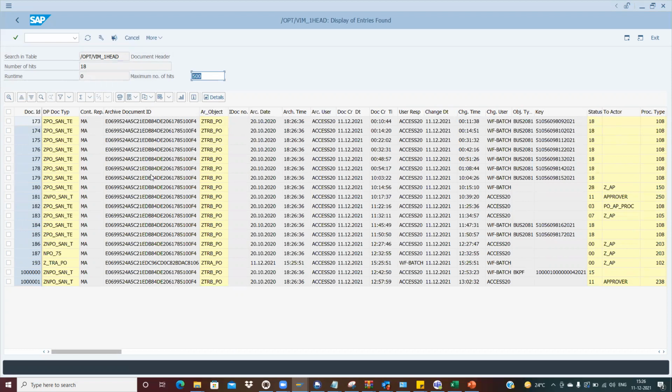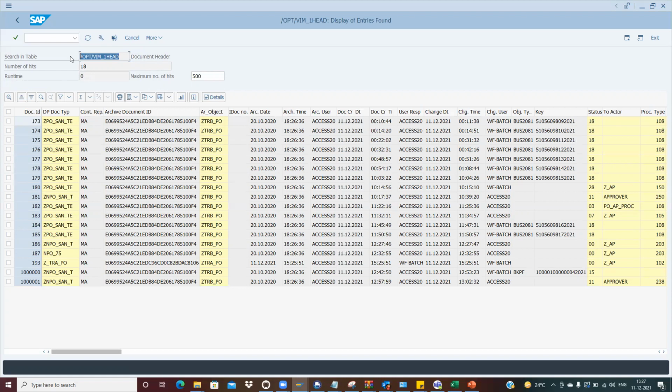If you see this particular document header, this is one of the tables. We have tables in SAP, like EKKO, EKPO, MSEG, BKPF, BSEG for accounting, right? Same thing, there are tables also in VIM.